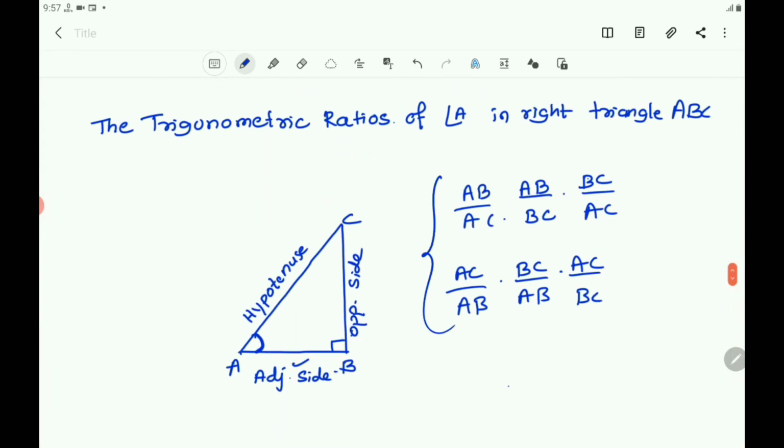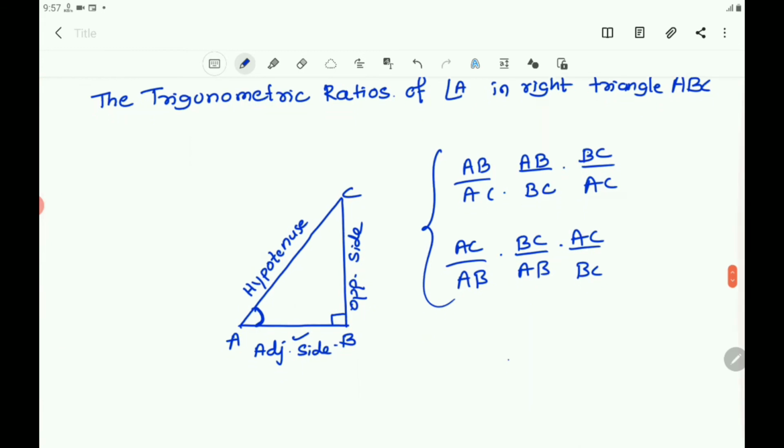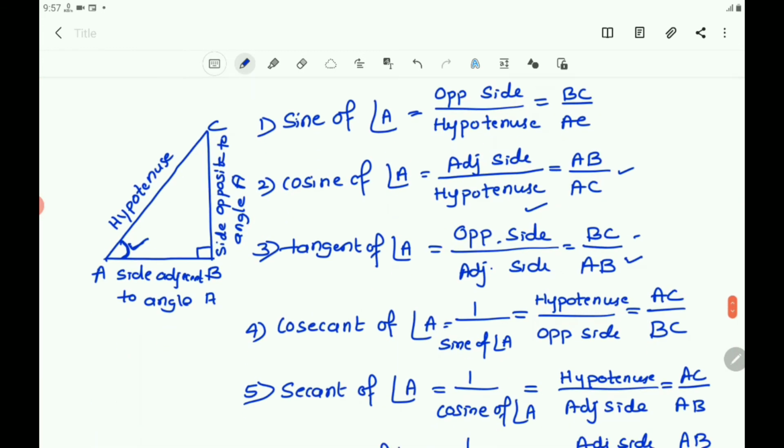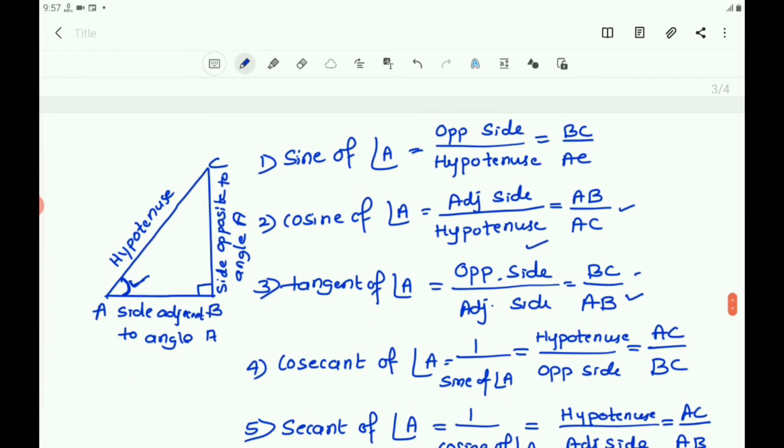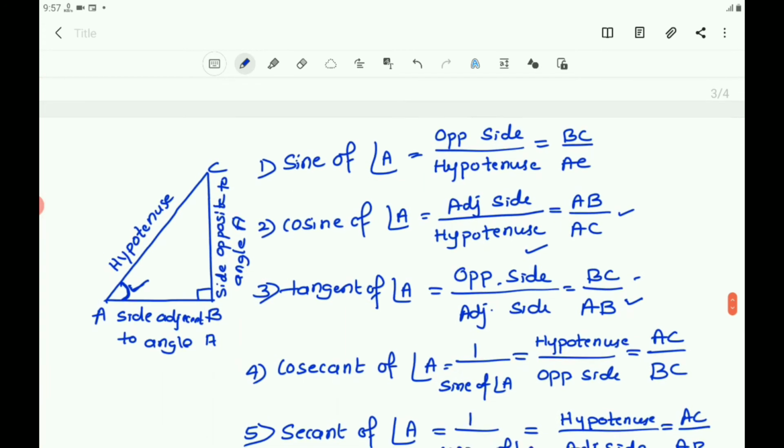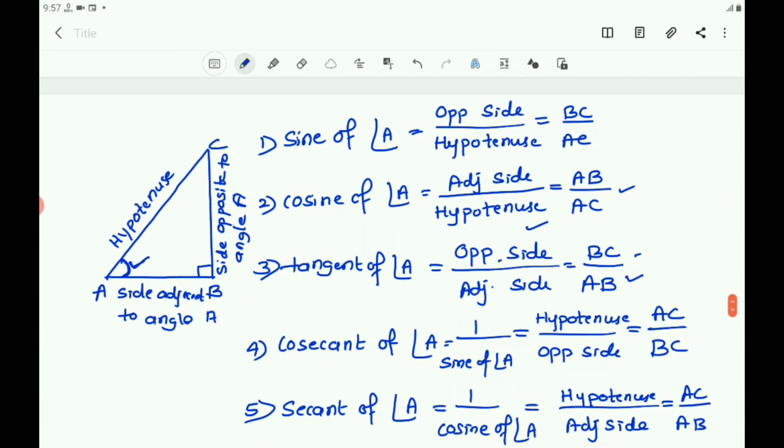All these 6 ratios have their own particular name, depending upon the position of the acute angle.